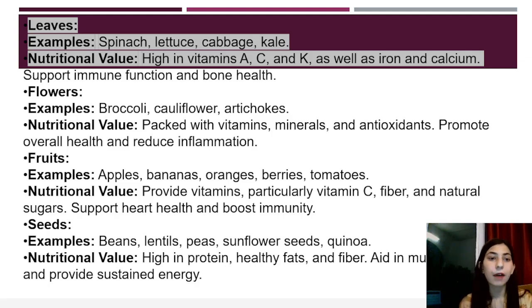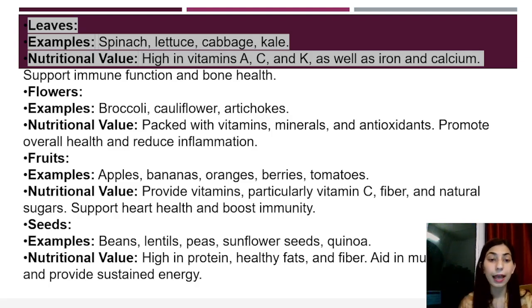Then flowers, the example is broccoli. They are also shaped like flowers. So broccoli, cauliflower, artichokes. So nutritional value, packed with vitamins, minerals, and antioxidants. They promote overall health and reduce inflammation. Suppose there's an elevated wound on your hand, and it's red in color. That's called inflammation, basically. So they are helping reduce that inflammation.